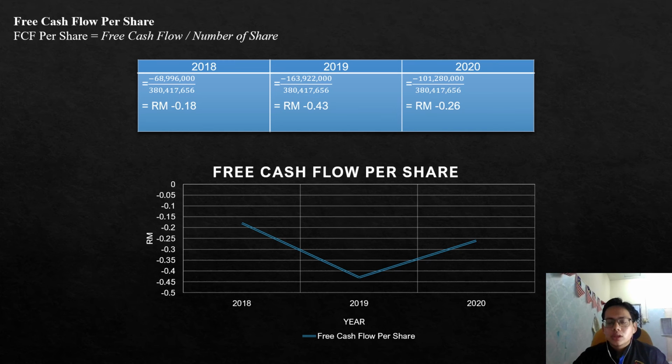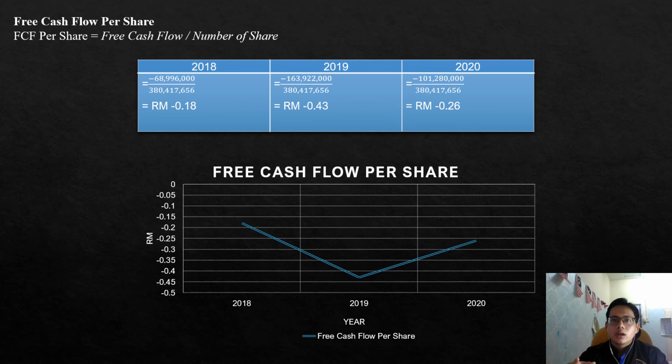Their free cash flow per share is also negative, from 2018, 2019 until 2020, and it also shows inconsistent growth. So all of the company's free cash flow and FCF per share are in negative terms in those 3 years.